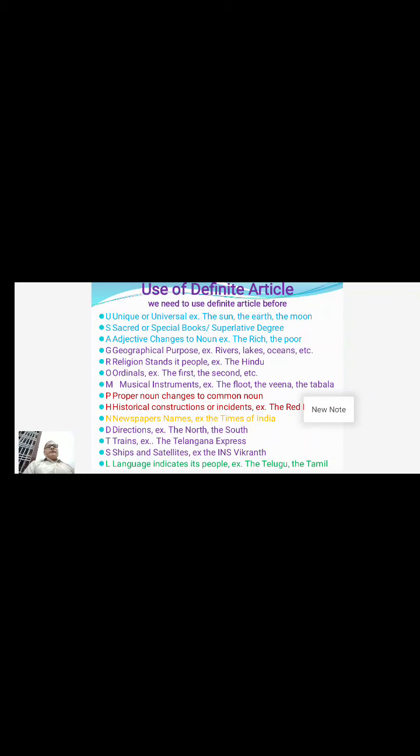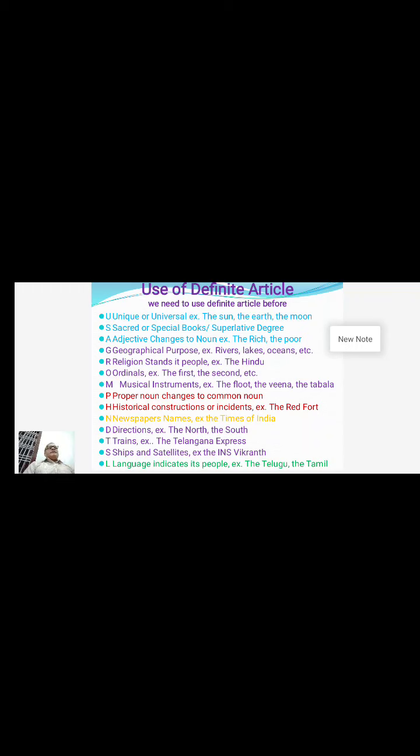Here, U stands for unique or universal objects. Which are unique objects and which are universal objects? We know that the sun is a universal object.